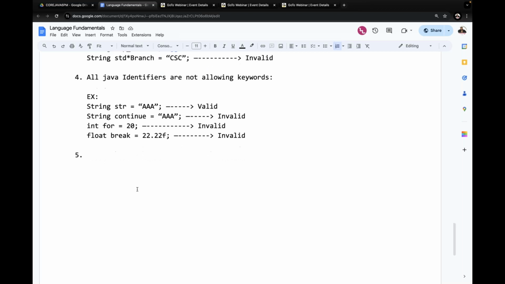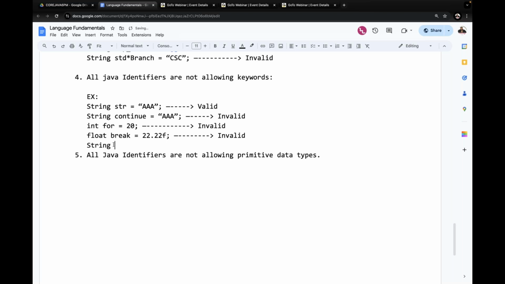Next one is, Java identifiers do not allow primitive data types. All Java identifiers are not allowing primitive data types. Now observe carefully. People are asking one question to me. Now try to understand it.